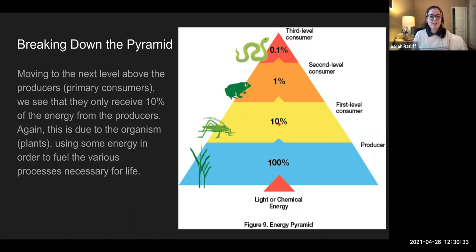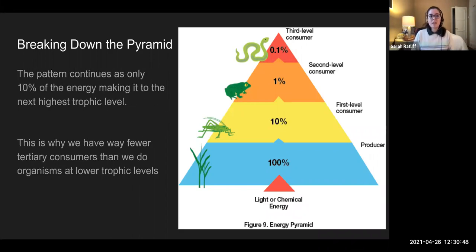We see that they only get 10% of the energy from the producers. This is, once again, due to the fact that our producers need energy to be alive. So only 10% of that total harnessed sun's energy is going to the next level. And that pattern continues. Each level is only getting 10% of the previous trophic level. If you think about it, this is why we have fewer tertiary and apex predators. When we look at the trophic levels, if I don't have enough energy available to me, there can't be as many of those organisms.